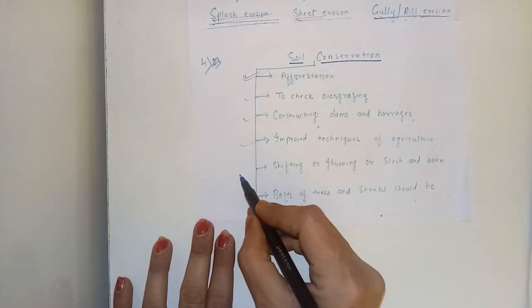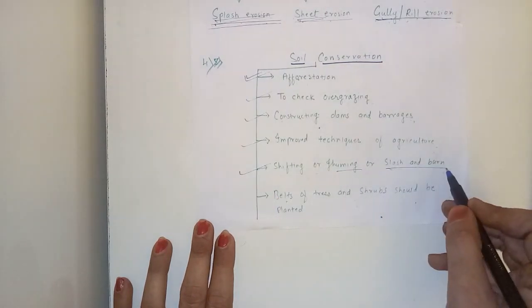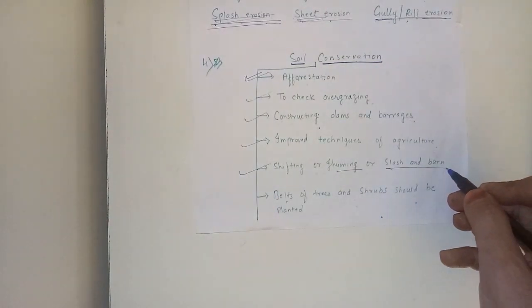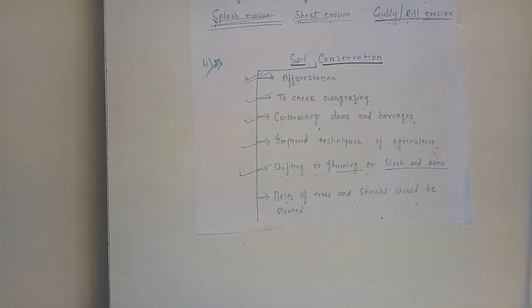The next is shifting or jhumming or slash and burn agriculture method. Now what is shifting agriculture? In which plots of land are cultivated temporarily, then abandoned and allowed to revert to their natural vegetation while the cultivator moves on to another plot.